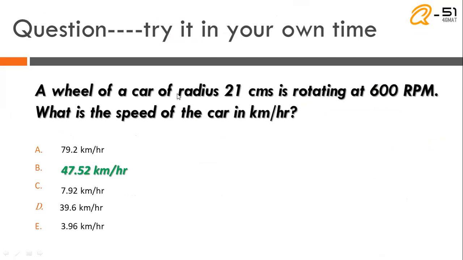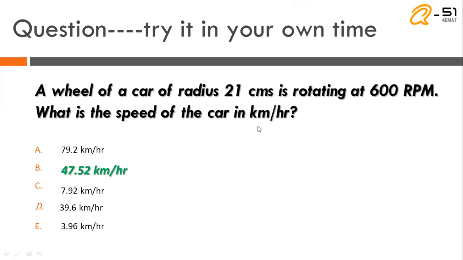What I mean to say is that it's just like this problem where you will have to make some diagram. You will have to manipulate, and very soon you will get the answer. It's a very simple one, there's no need to brainstorm for this. So: a wheel of a car of radius 21 centimeters is rotating at 600 rpm. You know rpm. What is the speed of the car in kilometer per hour?